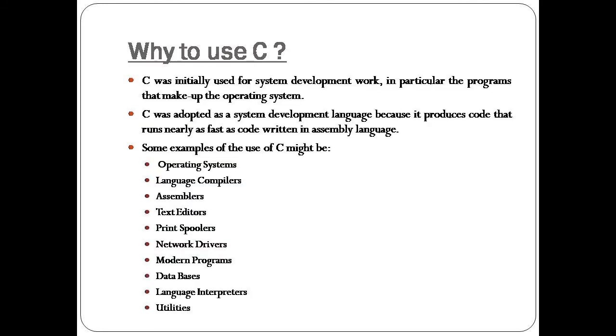C was initially used for system development work, in particular the programs that make up the operating system. C was adopted as a system development language because it produces code that runs nearly as fast as code written in assembly language. By using C language, we can develop operating systems, language compilers, assemblers, text editors, print spoolers, network drivers, modern programs, databases, utilities, and language interpreters.